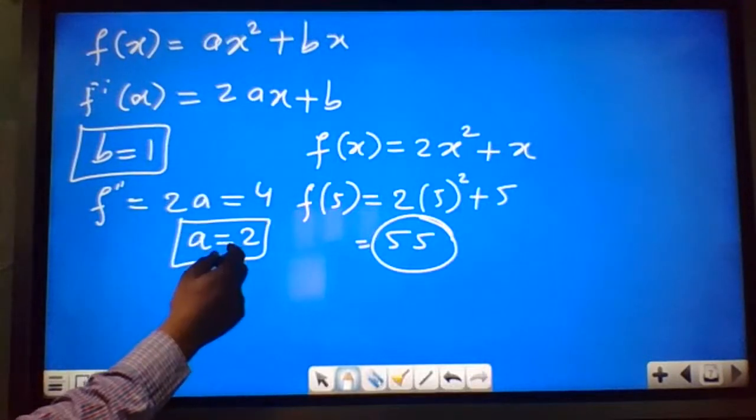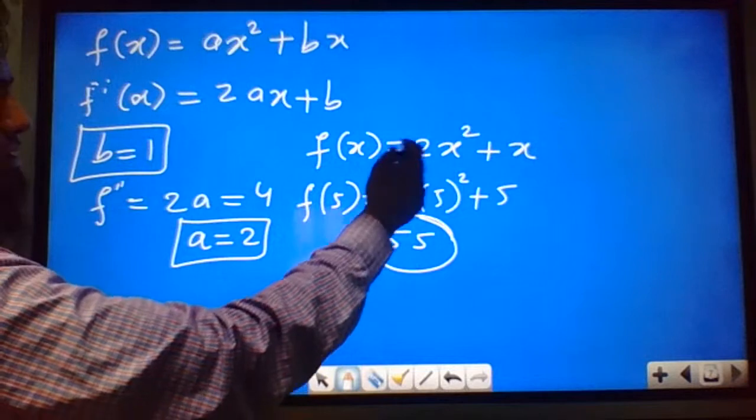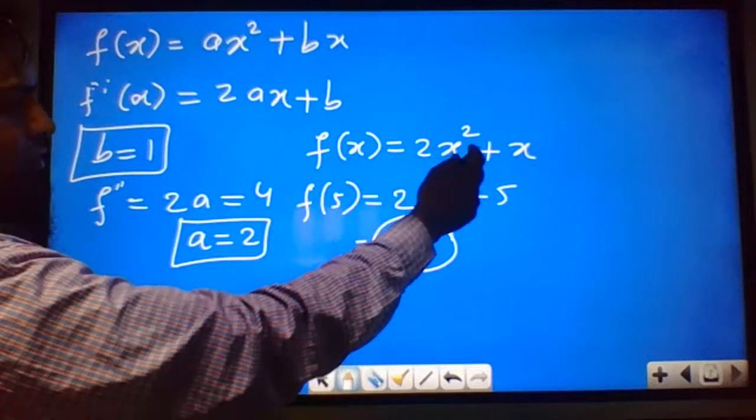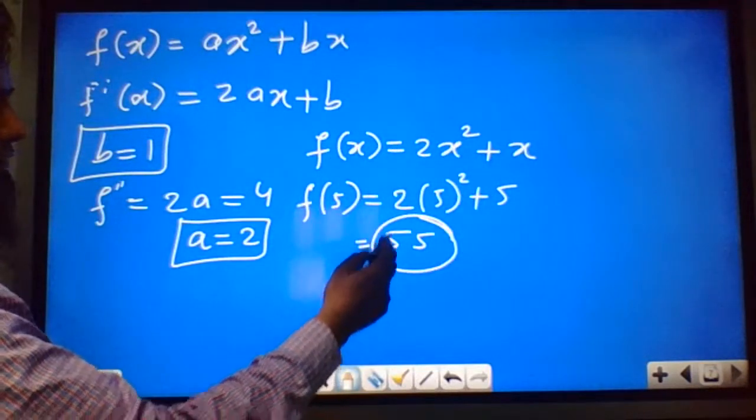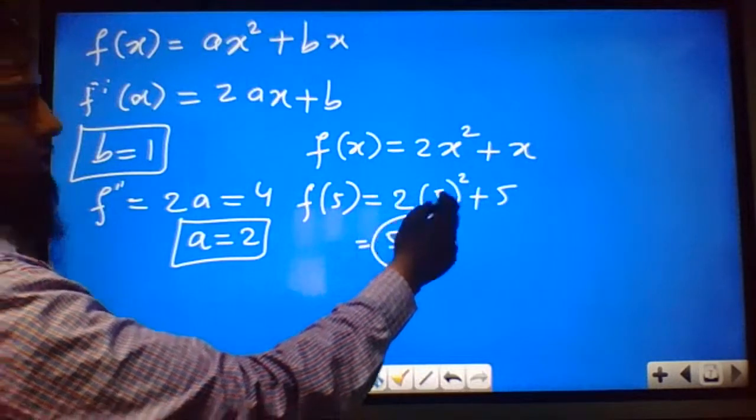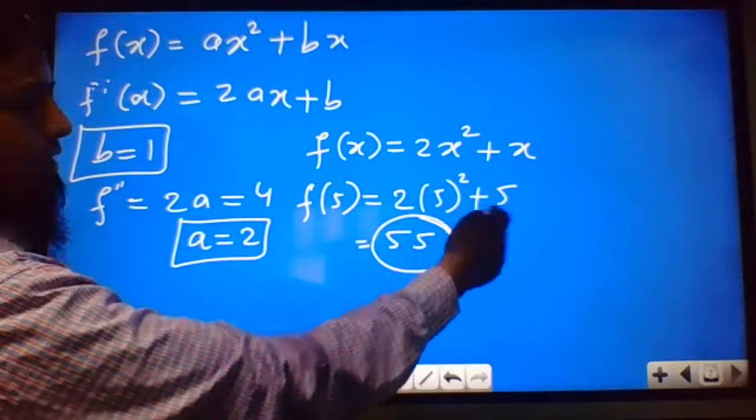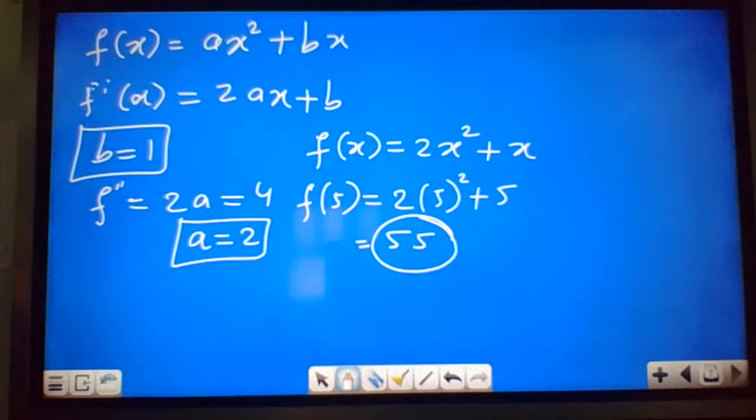Now we have all the values a, b, c. Substituting in the given function, the function will be 2x square plus x. Now they are asking for f(5). f(5) will be 2 into 5 power 2 plus 5, which is 55. So this is a very simple question they have asked. Then we will see the fourth question.